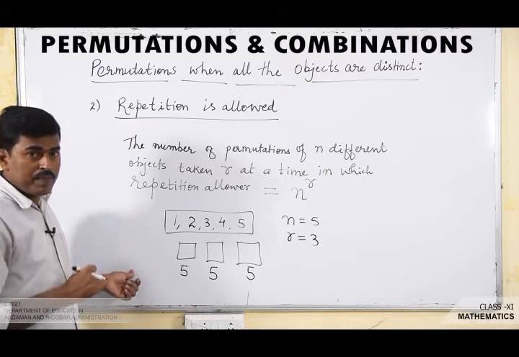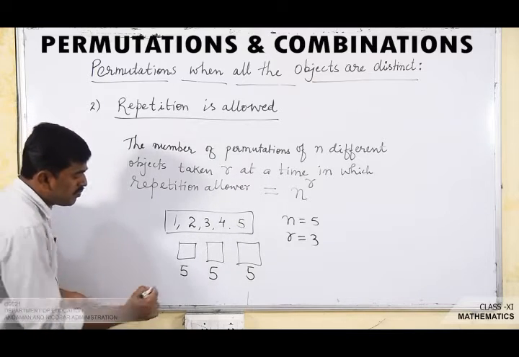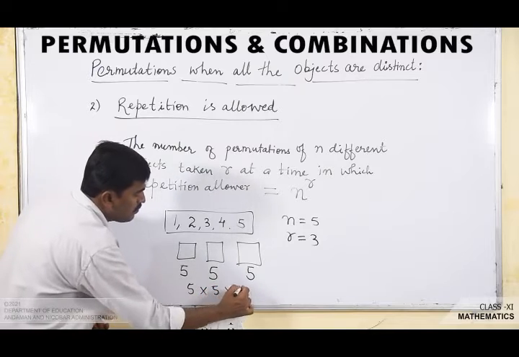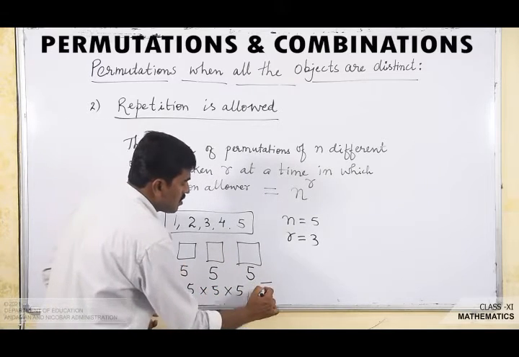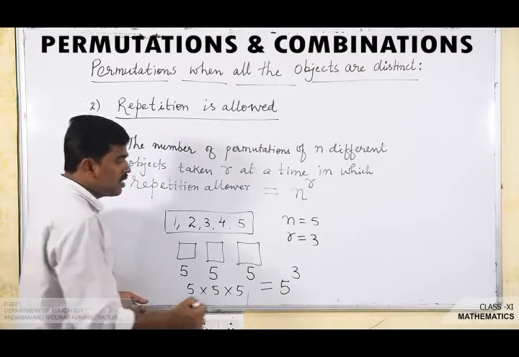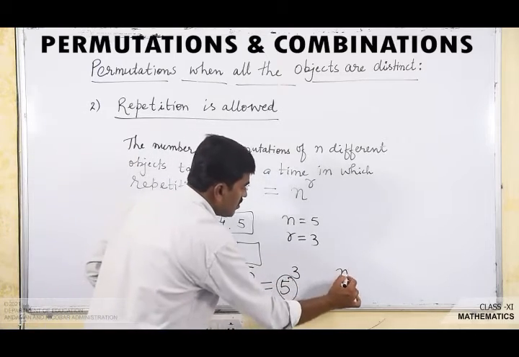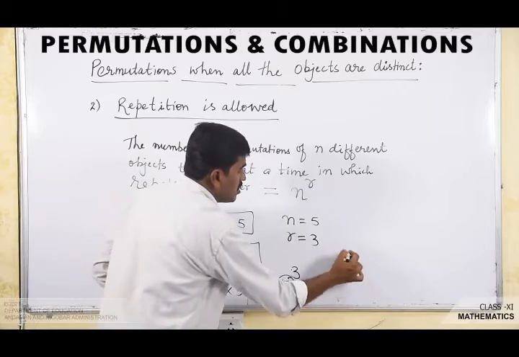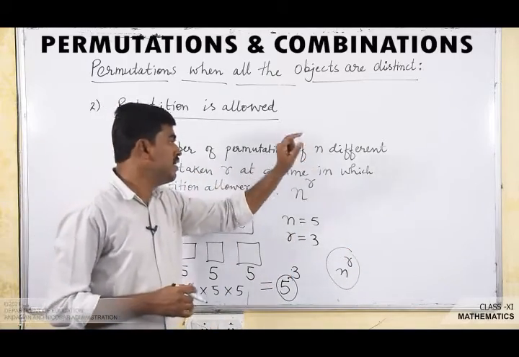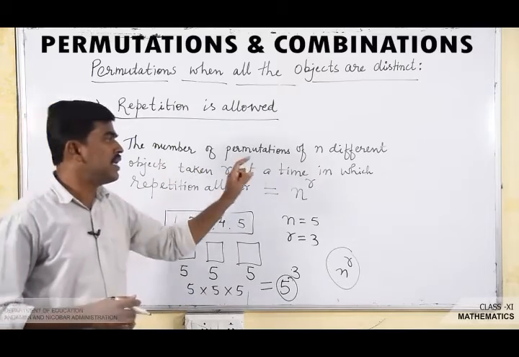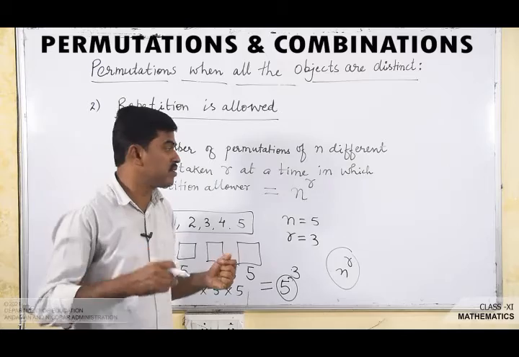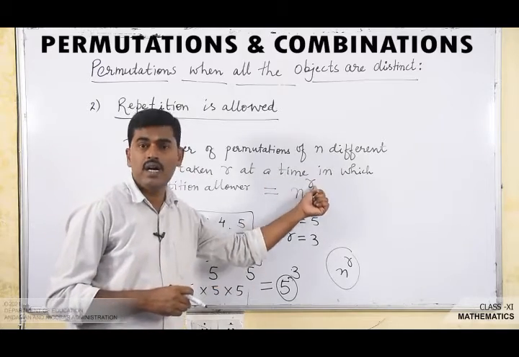By the fundamental principle of counting, the total number of ways is 5 into 5 into 5, or 5 power 3, where 5 is the value of n and 3 is the value of r. So the formula for the number of permutations of n different objects taken r at a time in which repetition is allowed is n power r.